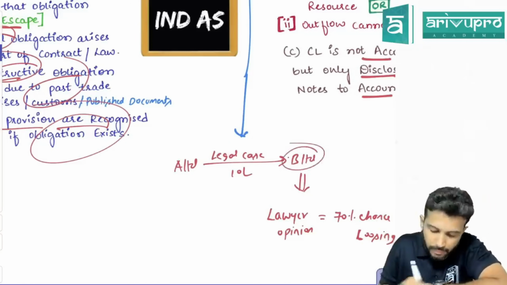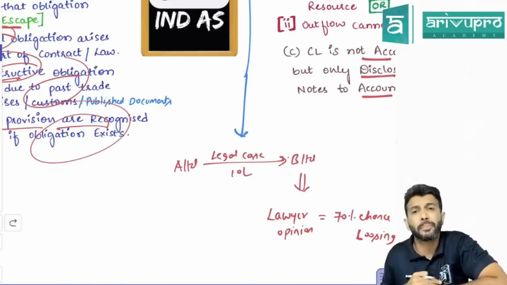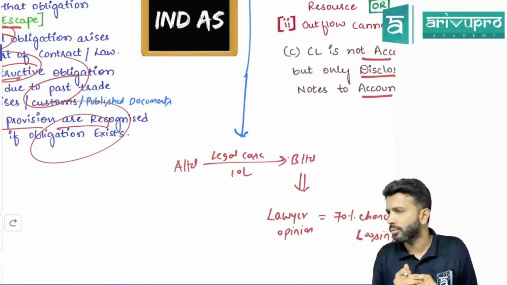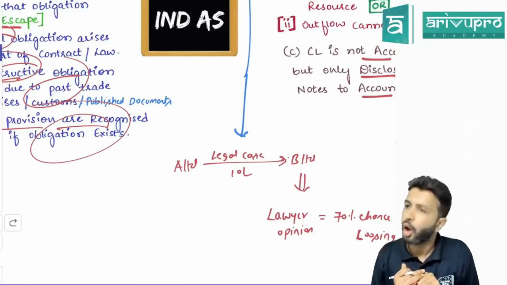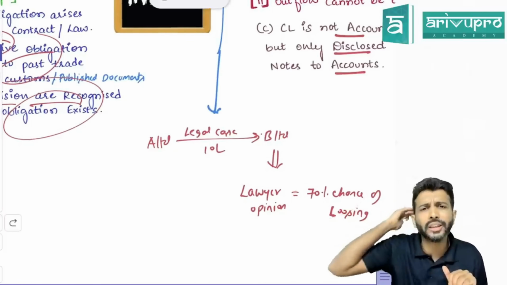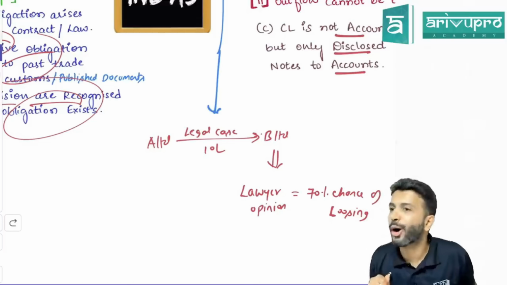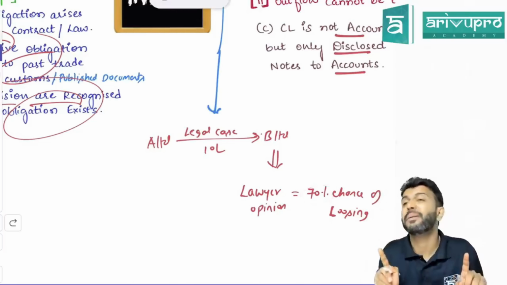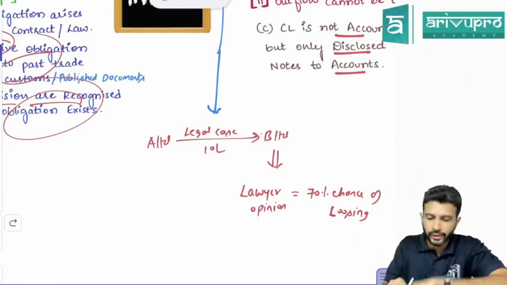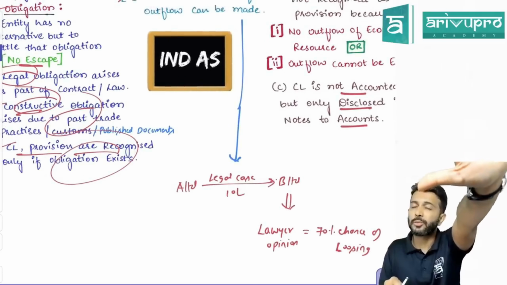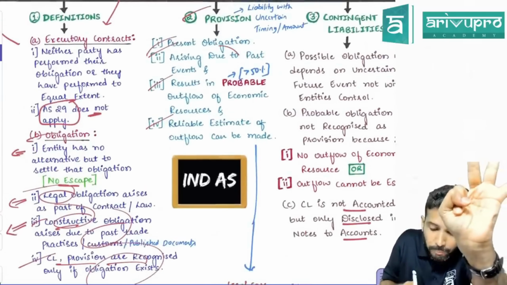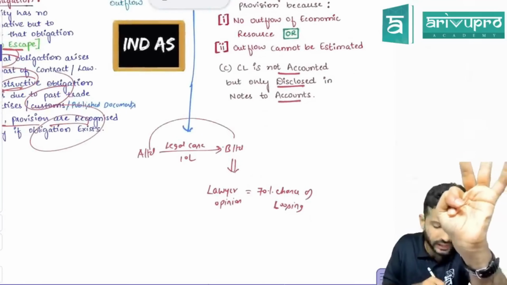Now think from B Limited's perspective. Can B Limited escape from this, or does B Limited have an obligation? B Limited has an obligation. Whenever a case is going on in a court of law, the best person to answer all this is the lawyer. So B Limited checked with their lawyer. What do you think? The lawyer said there is a 70% chance we have to pay the money. That means there is a 70% chance that B Limited has to pay. Correct? Alright. So now we'll go back to the definition of provision. What is the first criterion of provision? Present obligation. Does B Limited have an obligation? Yes. Arising out of a past event. Now, why did A file a case against B?